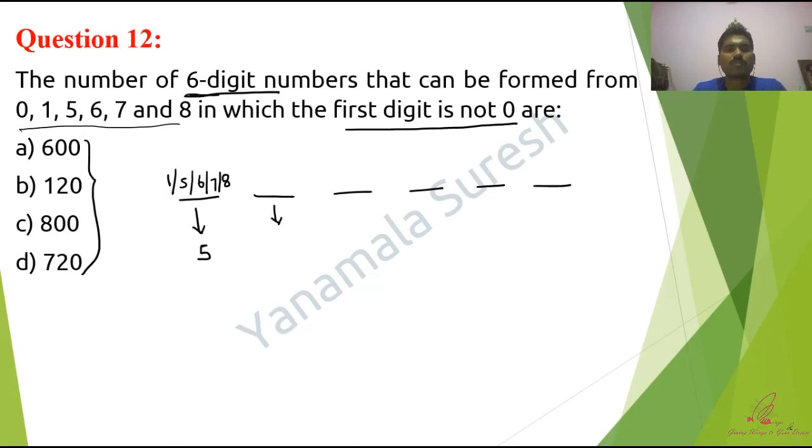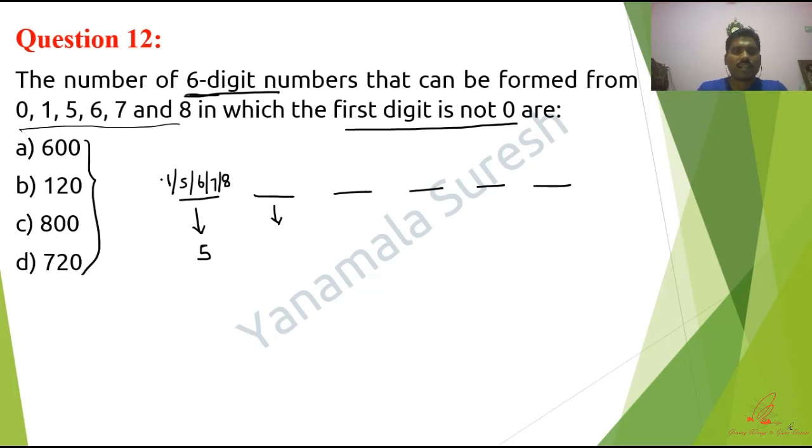What is 6 power 6? See, 6 squared is 36. 36 into 36 is 1296. I mean to say that 6 power 4 is 1296. But here there is no such value called 1296. So 1296 into 36 should be again a huge value. So that option is not there. So this question comes under without repetition.